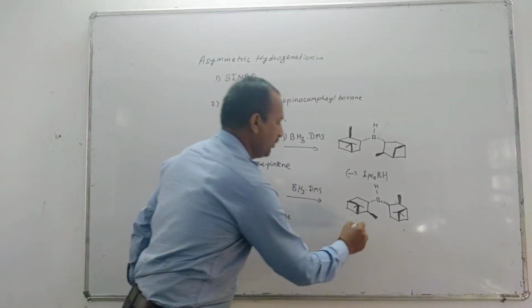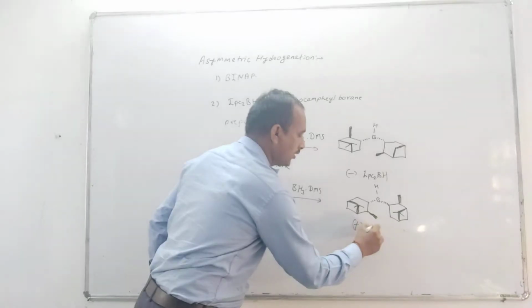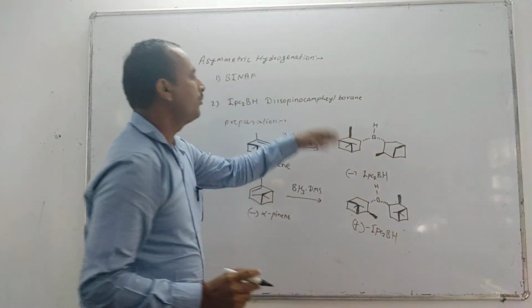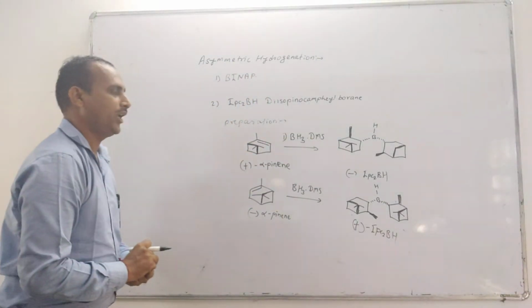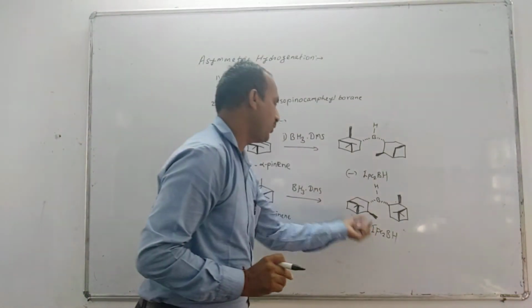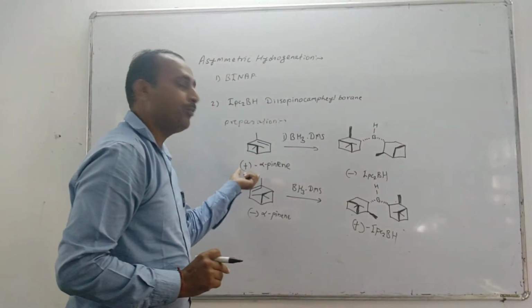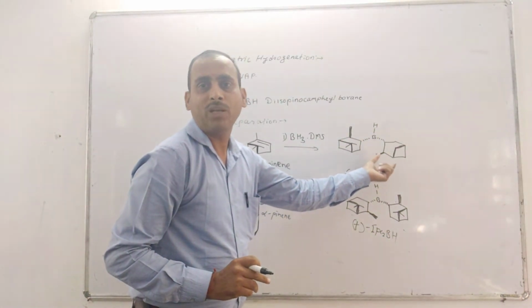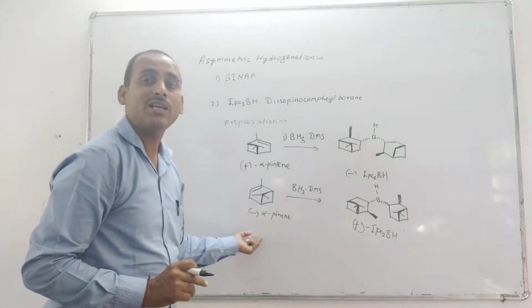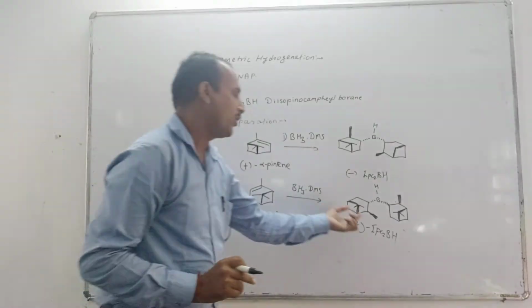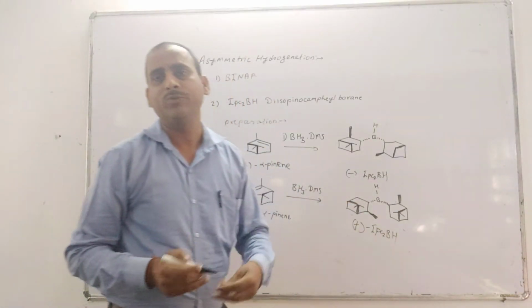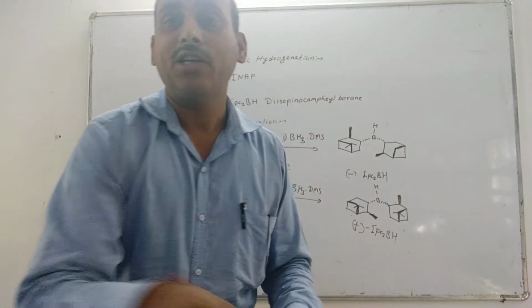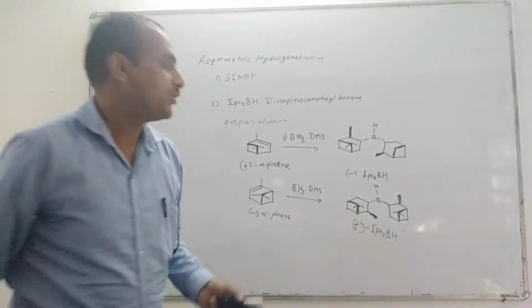So this is the plus diisopinocampheylborane and the minus. From plus alpha-pinene we get minus diisopinocampheylborane, and from minus alpha-pinene there is formation of plus diisopinocampheylborane. So let's see the reactions, the hydroboration by using this diisopinocampheylborane.